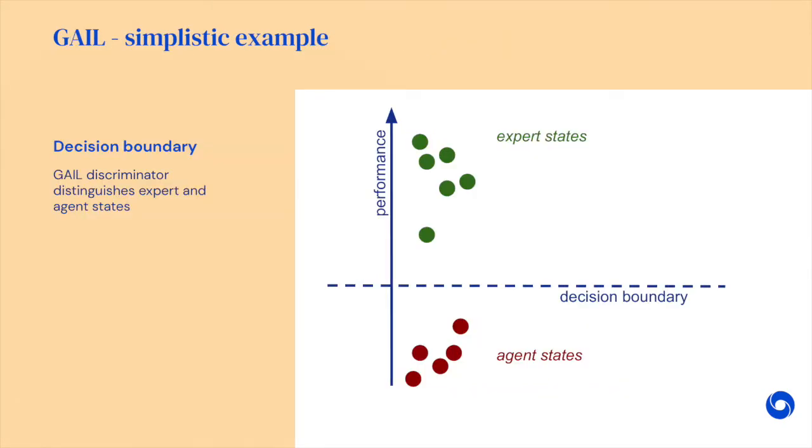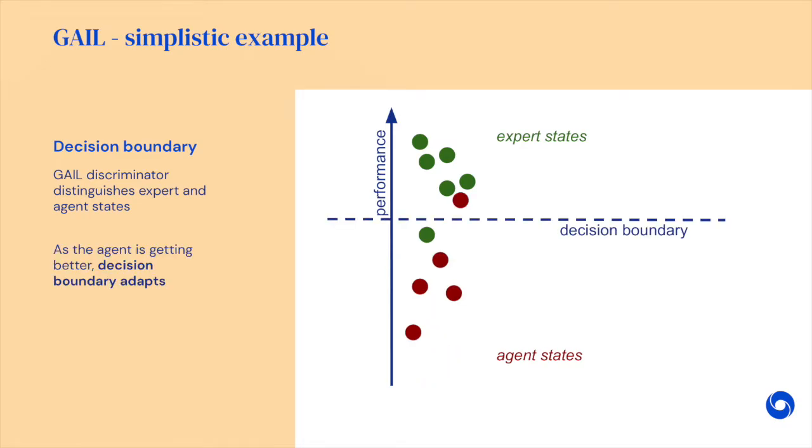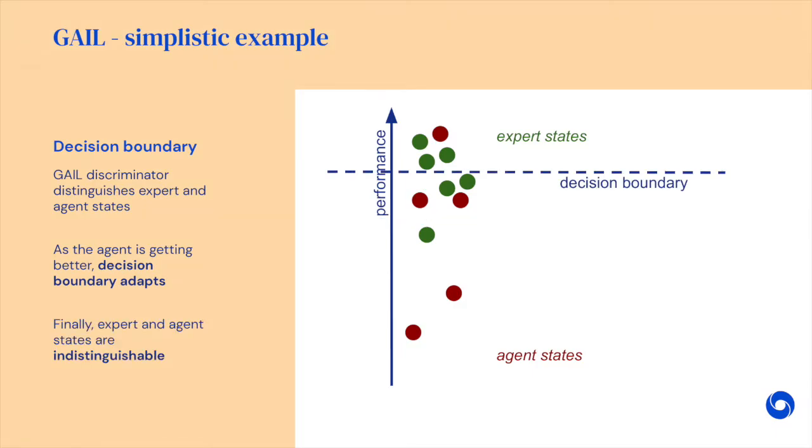Let me start with a very simplistic example. Here, in the beginning, it's very easy to discriminate based on the performance between expert states and agent states. However, as the agent is getting better and better, our decision boundary has to adapt. So it adapts, and finally, hopefully, there is no way to discriminate between expert states and agent states. That would mean that we've solved our task.